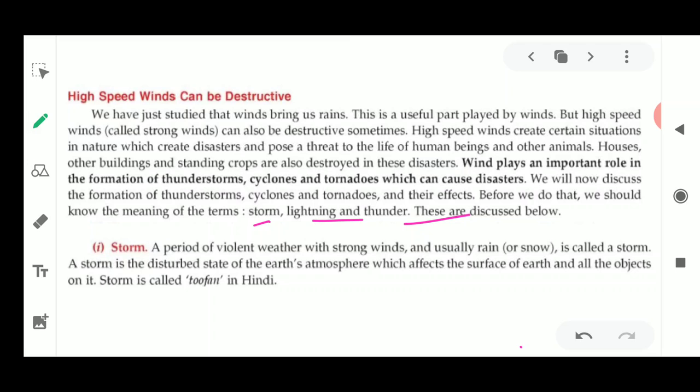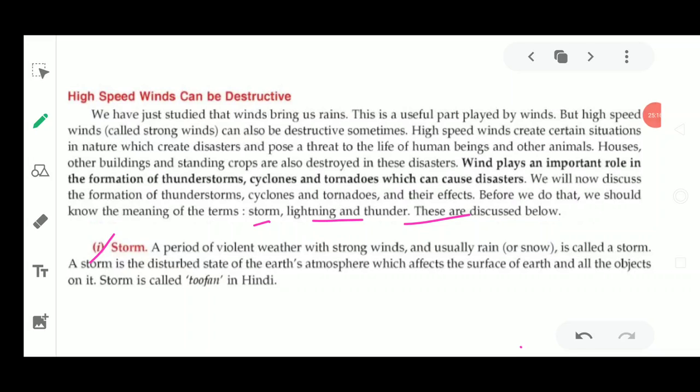It could bring a storm accompanied with lightning and thunder, and it could also bring cyclones and tornadoes. We are going to study thunderstorms and cyclones in the next half of the chapter. Before that, we should understand the simple terms: storms, lightning and thunder.